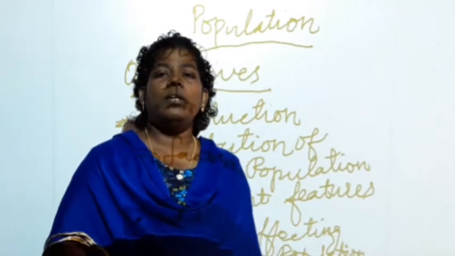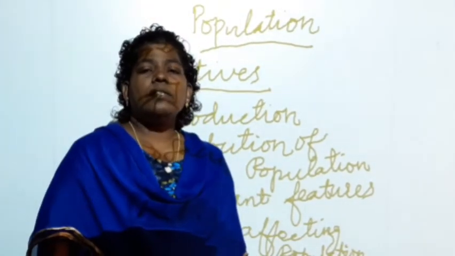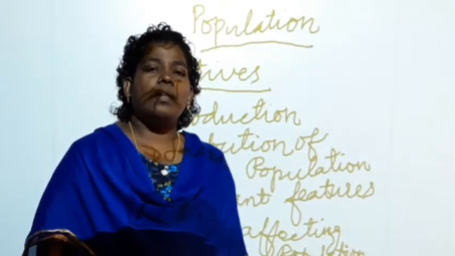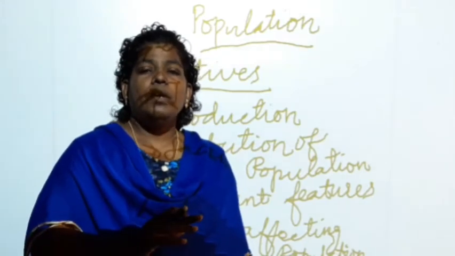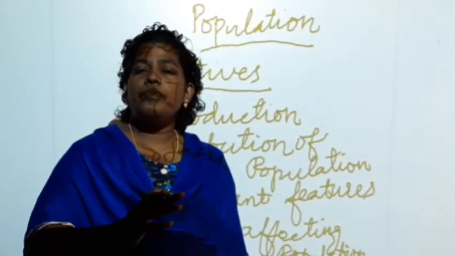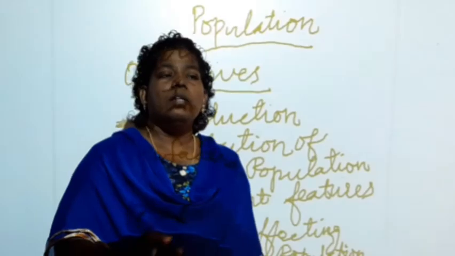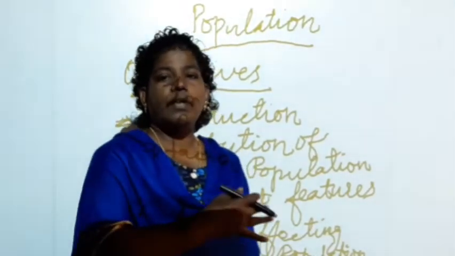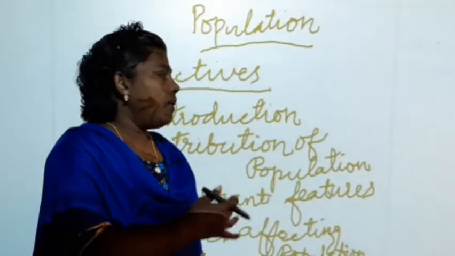Is the population the same in all areas? Population is not the same in all areas. The population differs from place to place. There are different factors that we will learn afterwards.